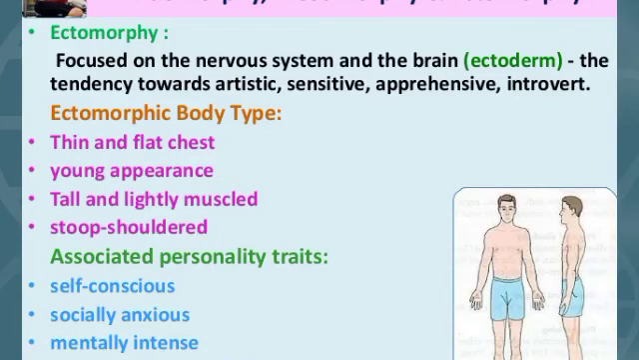The third body type is ectomorph. Ectomorphs are focused on the nervous system and the brain. The tendency is toward artistic, sensitive, apprehensive, and introvert. Ectomorphs have a slender body, short trunk, and long legs and arms. They also tend to have a narrow chest, long slender neck, and very little fat. Their muscles are often thin and underdeveloped.